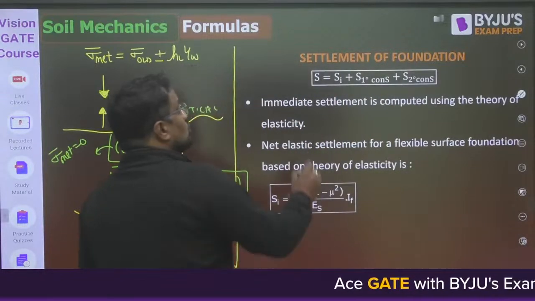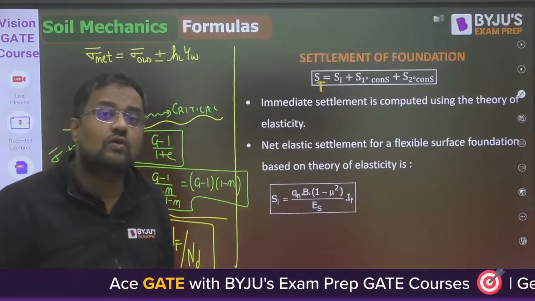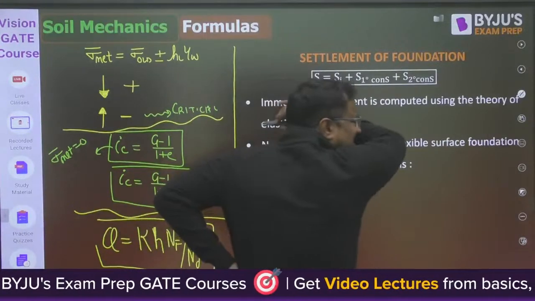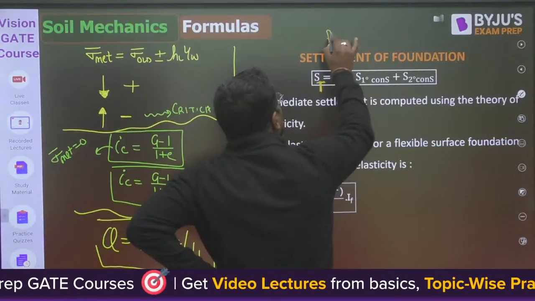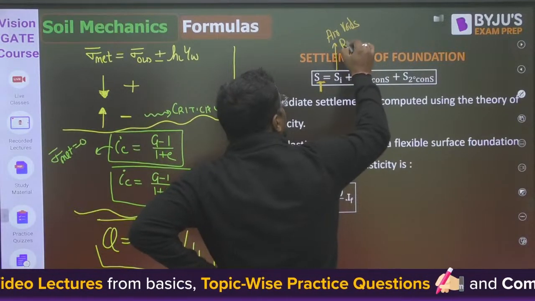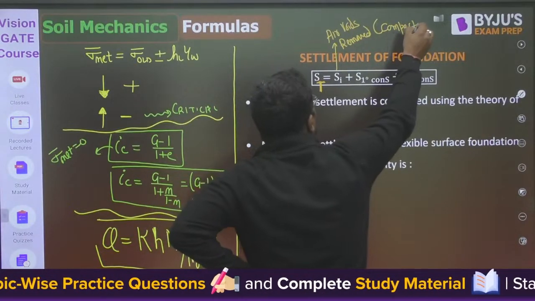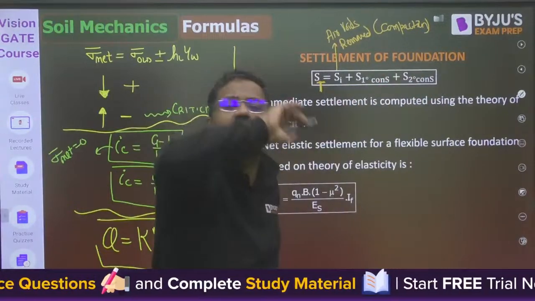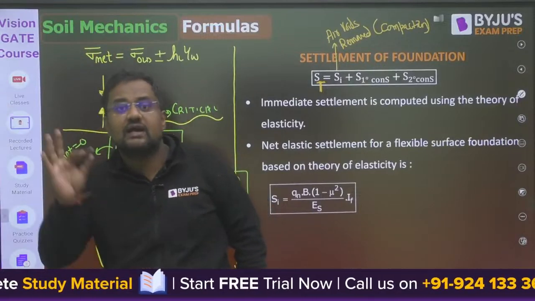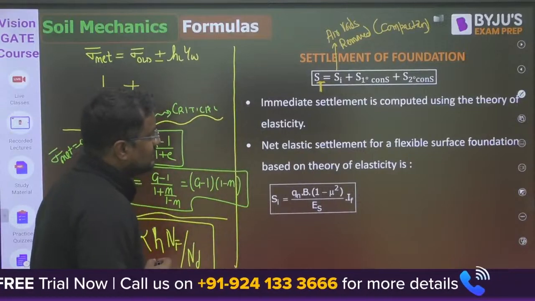Now, what is the total settlement? The total settlement of a soil includes SI, the immediate settlement, which occurs instantaneously. That is, the air voids are removed. Theoretically, we assume all air voids are removed if we apply sufficient load. This is also called compaction. If all air voids are removed, it becomes a saturated case. So SI is that immediate settlement.